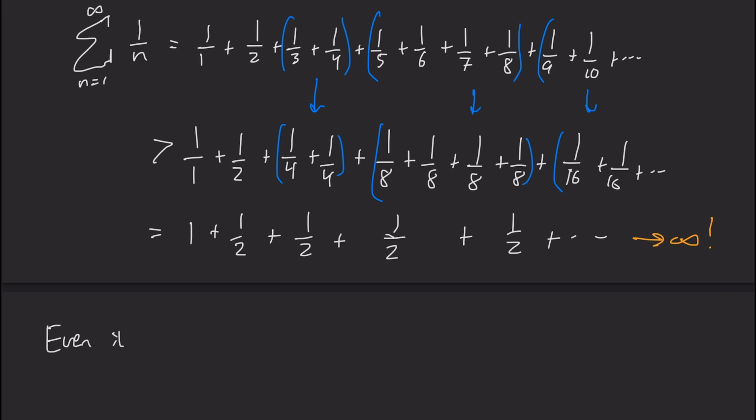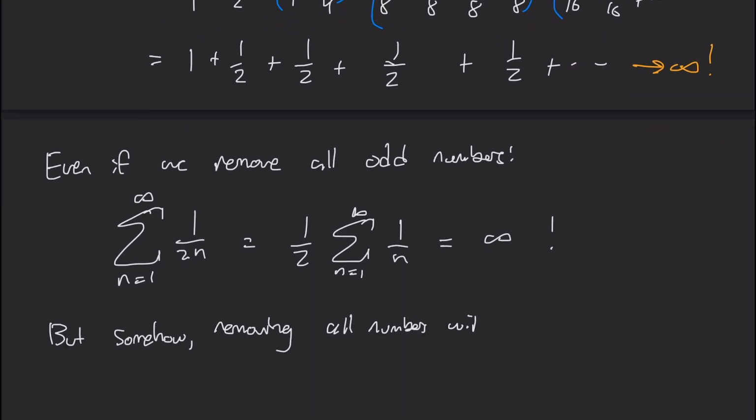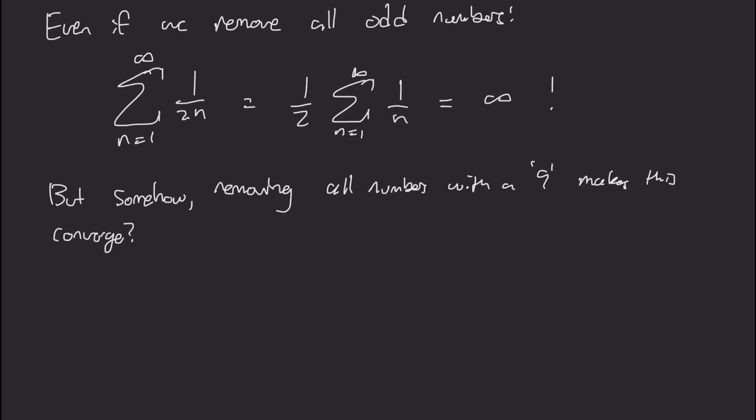And I claim that even if we remove all the odd numbers, it still diverges. And one easy way to see that is, well, if we're summing up 1 over 2n, so in other words, all the even numbers, then that should basically just be a half times the harmonic series. You can imagine factoring that 1 over 2 out, and the harmonic series we know is infinity. So removing all the odd numbers doesn't change the divergence. But somehow removing all numbers with a 9 makes this converge.